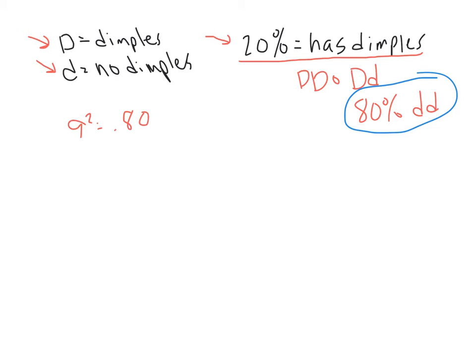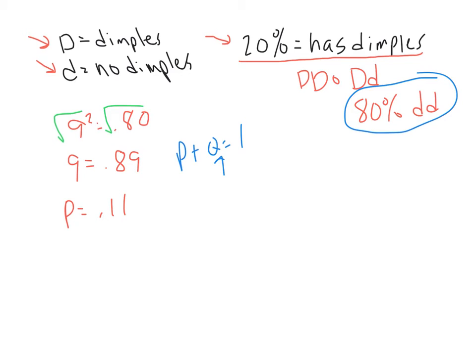0.80, that's Q squared. Now to figure out Q, that's pretty easy. If Q squared equals 0.80, just take the square root. If you take the square root of 0.80, you will find out that Q equals 0.89, because 0.89 is the square root of 0.80. Now that we know what Q is, if Q equals 0.89, now we use P plus Q equals 1. That means that P has to equal 0.11, because 0.11 plus 0.89 will equal 1.